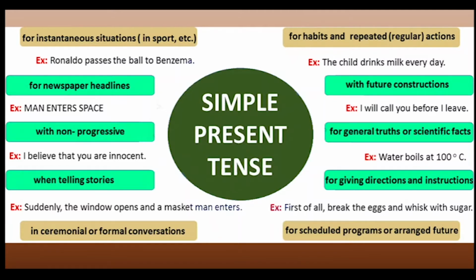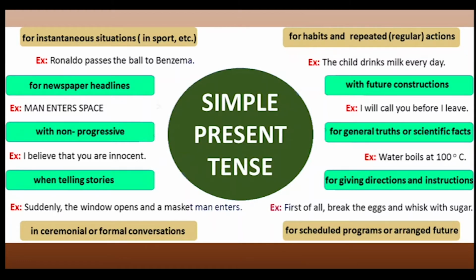Then for habits and repeated regular actions, like the child drinks milk every day. And with future constructions, like I will call you before I leave. So here, leave is the simple present. For general truths or scientific facts or logical facts or geographical facts or proverbs or sayings which are all generally true, we use simple present. For example, water boils at 100 degrees centigrade.